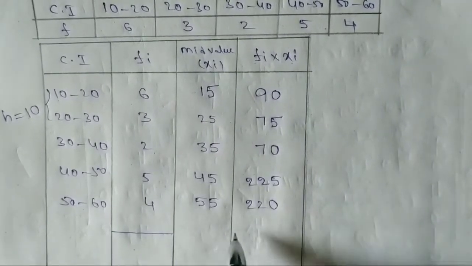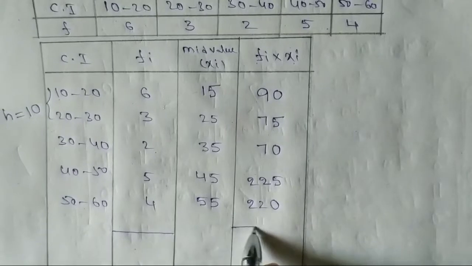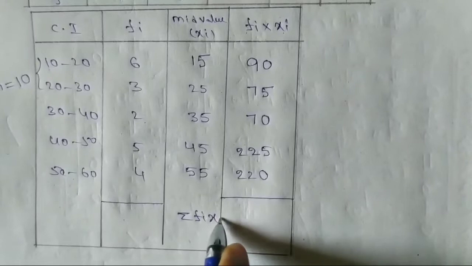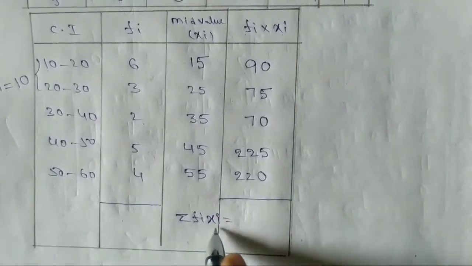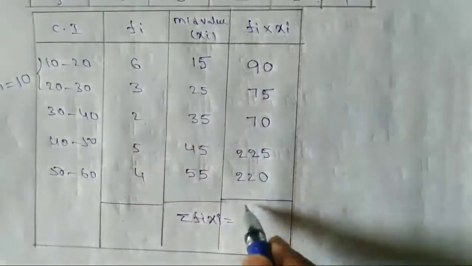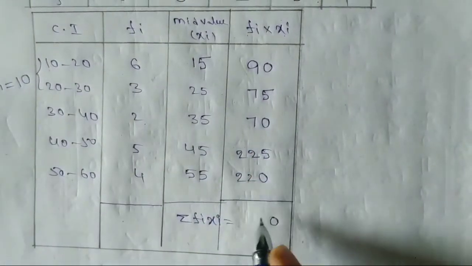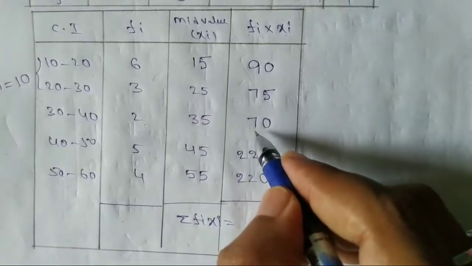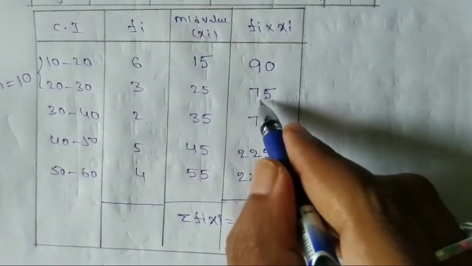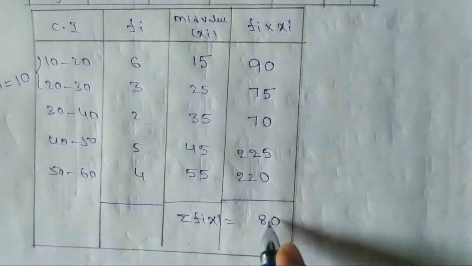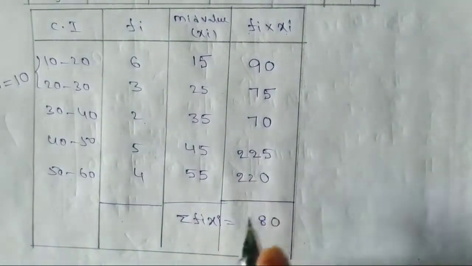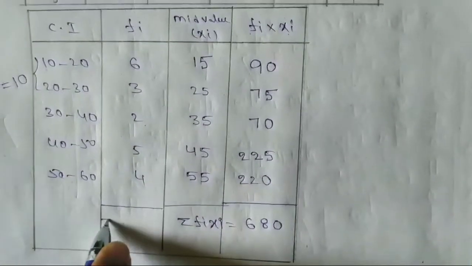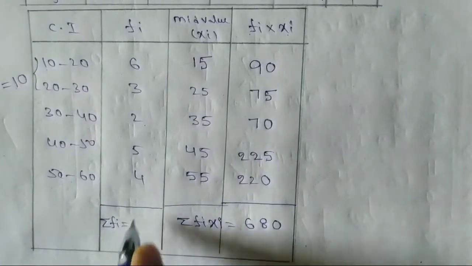This total sum we need to find. That is sigma fi xi. Sigma means sum. Here we add from top to bottom, and the total is 680. This is sigma fi xi. And we find sigma fi, the total frequency. This total is 20.